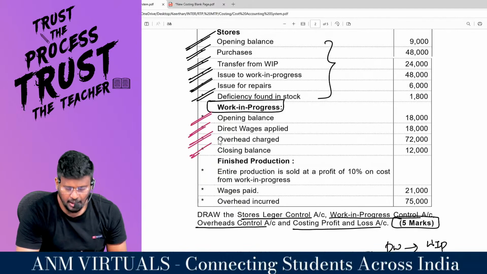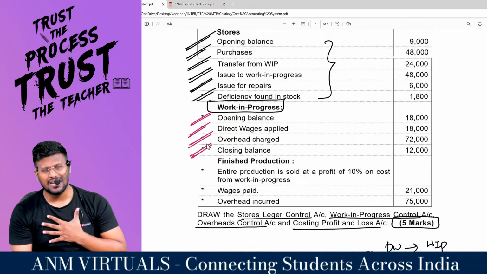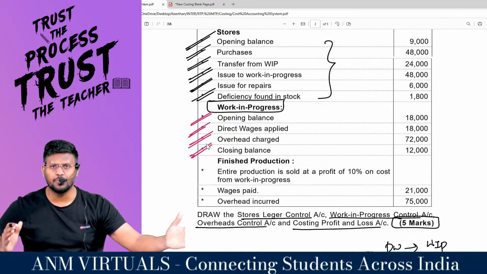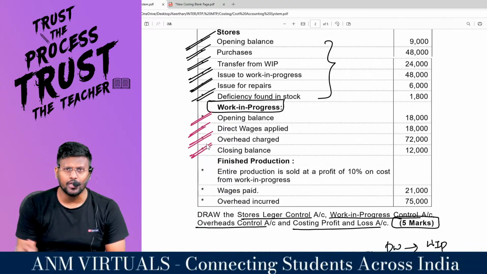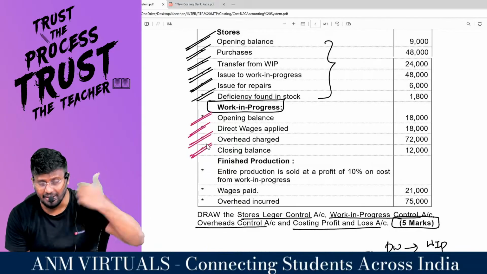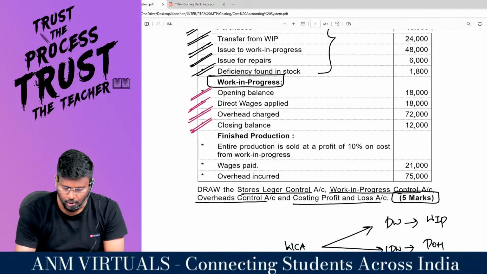Closing balance: this much amount of closing WIP, which is not fully completed, is with us. That should be reduced, so by balance carried down, 12,000. Automatically if you knock it off, you will get the finished goods, which instead of directly transferring to the finished goods control account, we are transferring to the costing P&L account, coming to the finished production.